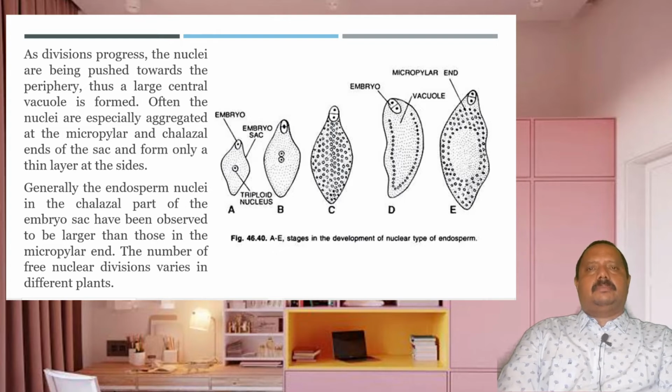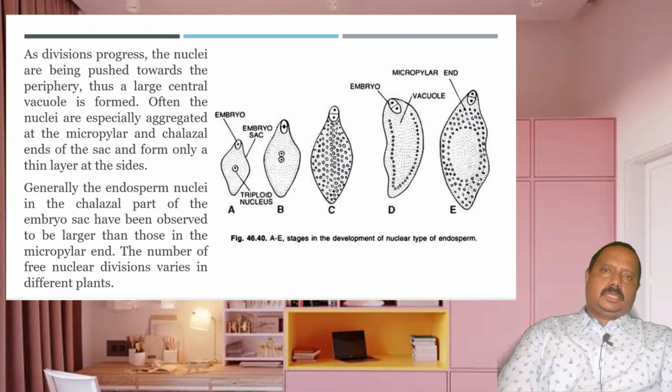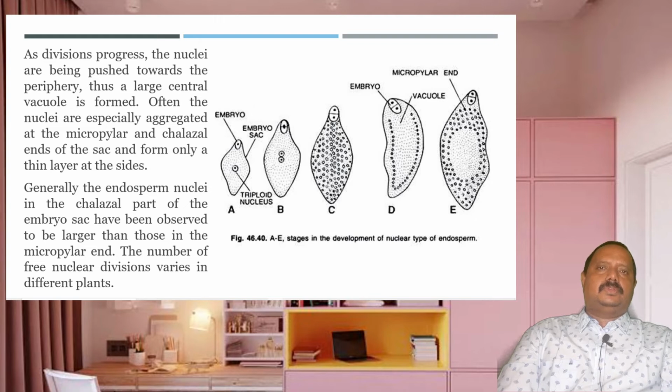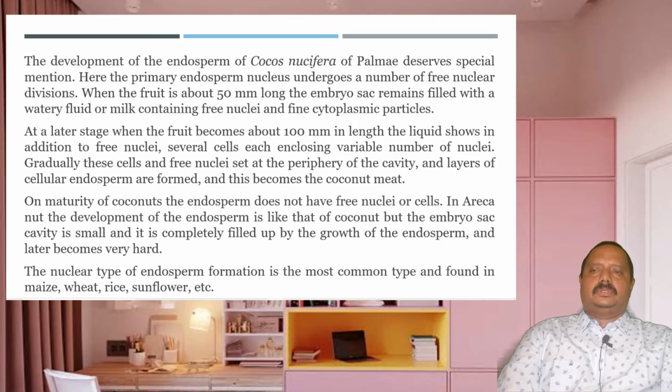That means the number of divisions which follow the first division of the endosperm nucleus differs in different plants. So in some there are 50 or 60 divisions, in some others more than that. So that many nuclei are formed.